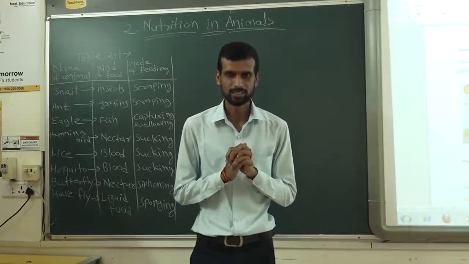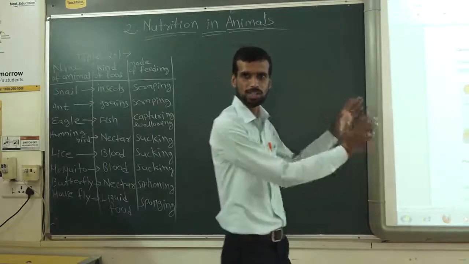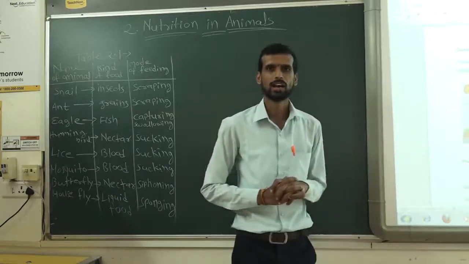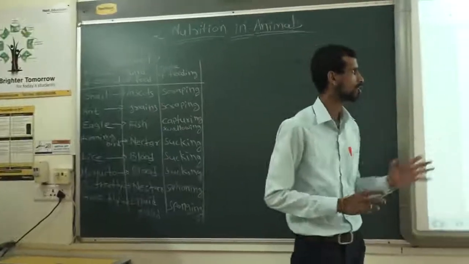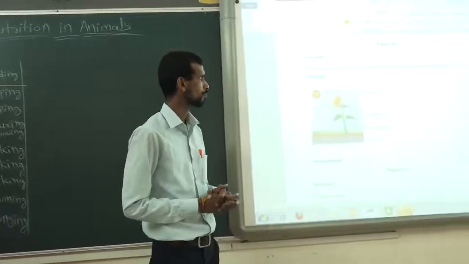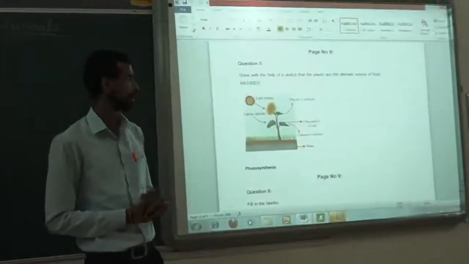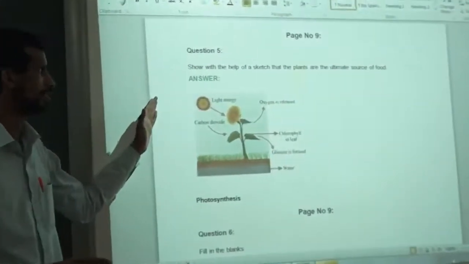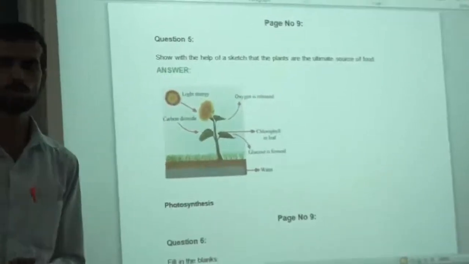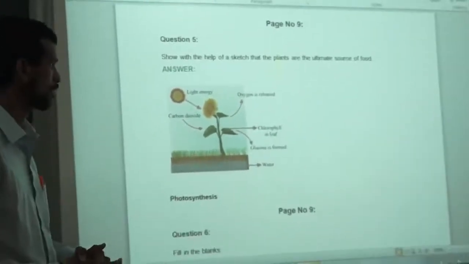So let's start. The last question which we discussed was question 5, that you have to show with the help of a sketch that the plants are the ultimate source of food.